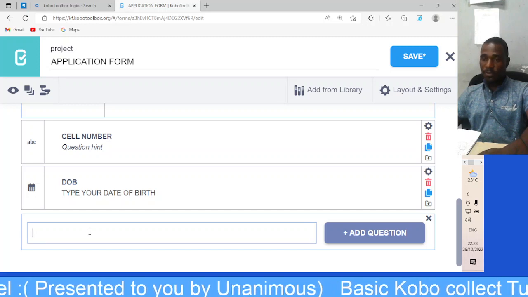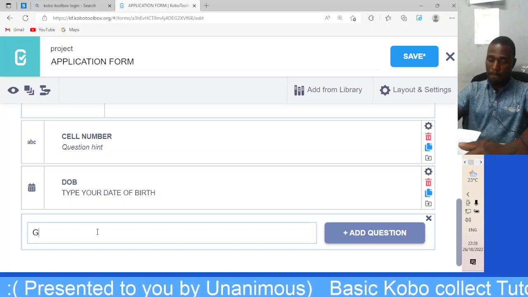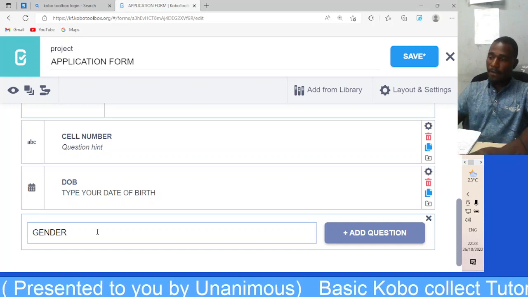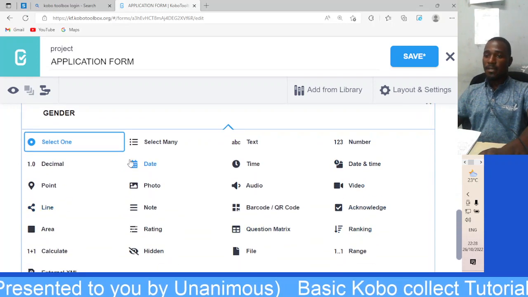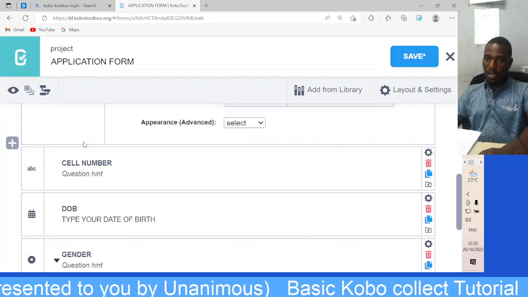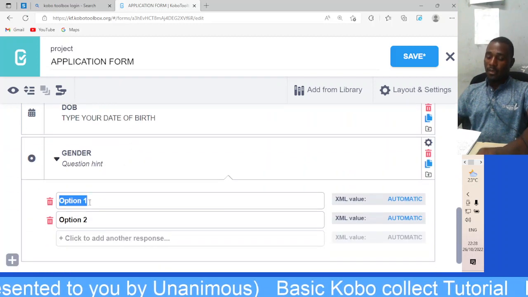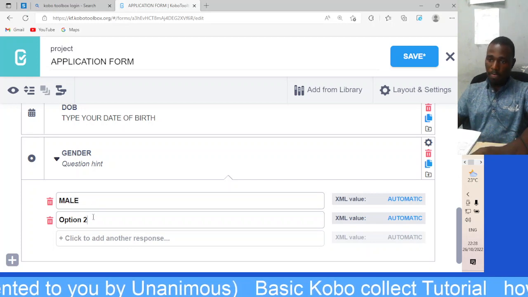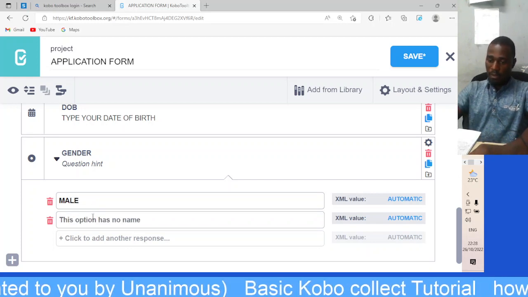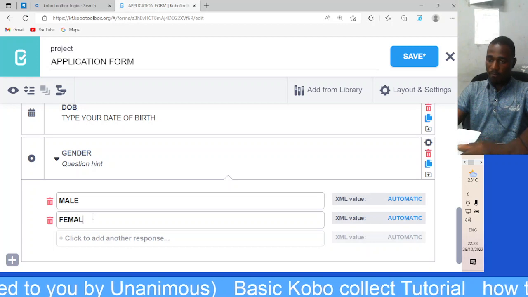After date of birth, we want to know the gender. Gender. Add a question. Gender is select one from two options, male and female.